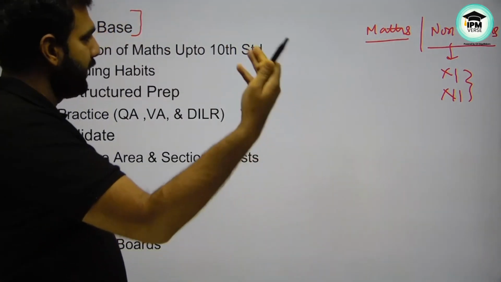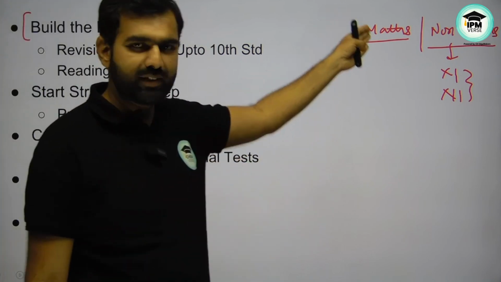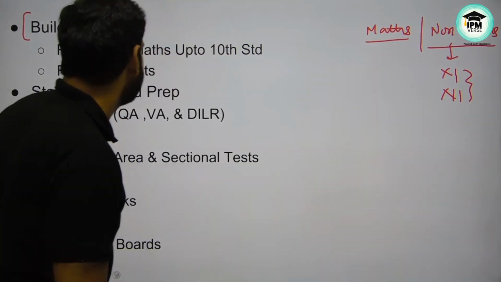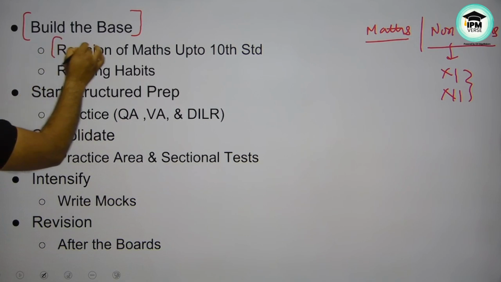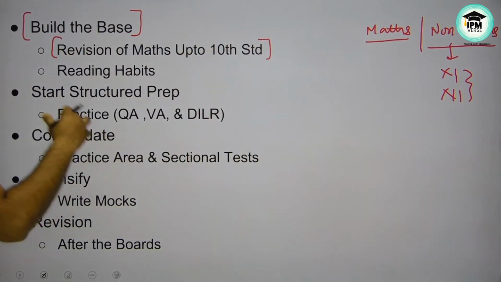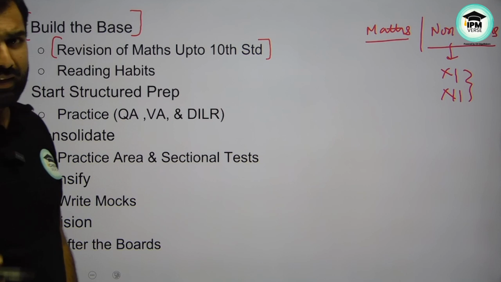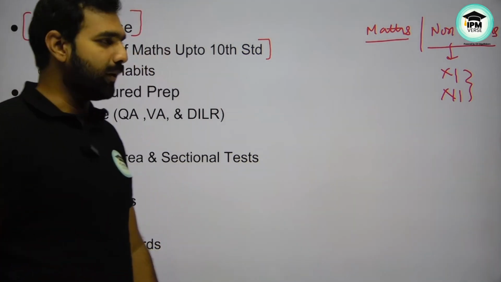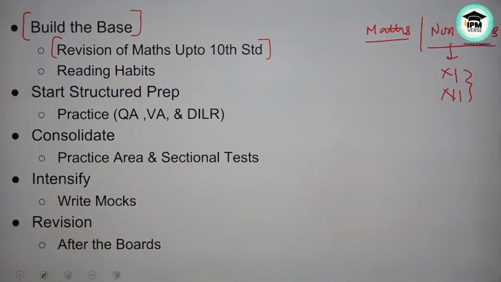Now, for mathematics up to 10th standard, that is something you should start revising. Go through all the basics, all the chapters, all the concepts. A lot of nuances are there, go through them. Everything needs to be studied.